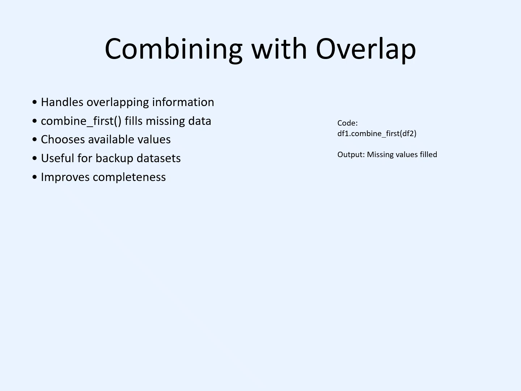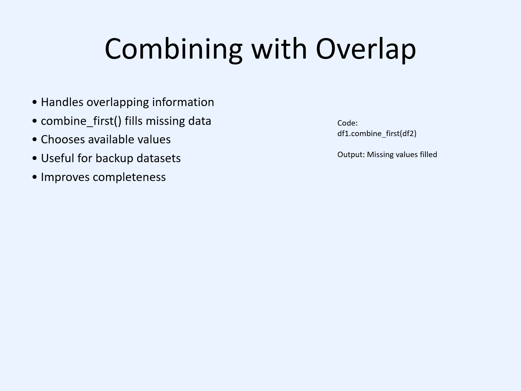Combining with overlap. Overlapping information uses the combine_first function. So in real-world datasets, the same information may be available from different sources, but some values may be missing in one dataset. The combine_first function helps to fill missing data by taking the available values from another data frame. It compares two datasets and keeps the existing values from the first dataset. If any value is missing, it automatically takes the corresponding value from the second dataset.